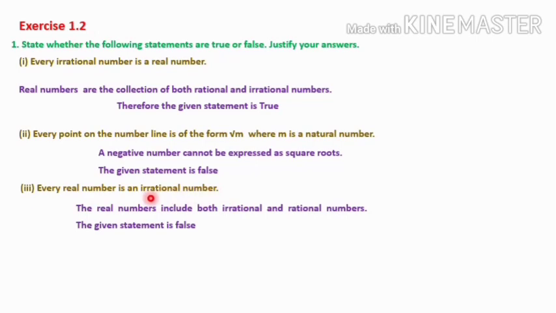Of course, irrational numbers mean square root of 2, square root of 3, square root of 5, pi, all these numbers are irrational numbers. But here it is saying all real numbers are irrational numbers. Therefore, the given statement is false because real numbers include both rational and irrational numbers. Rational numbers are not mentioned in this statement. Therefore, the given statement is false.